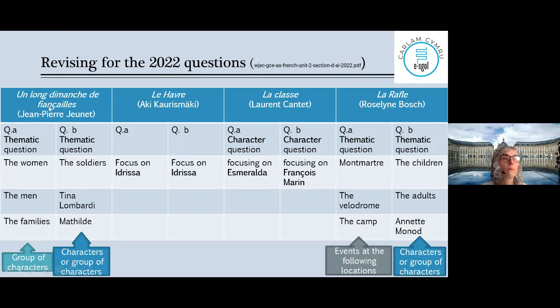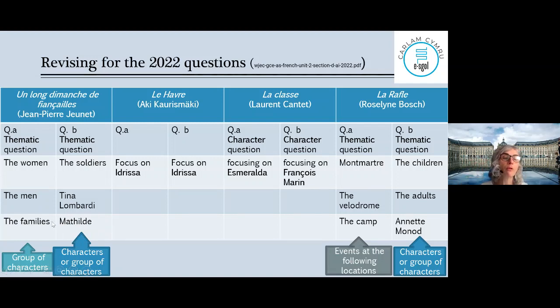So, Un long dimanche de fiançailles, Le Havre, La Classe, La Rafle. Question A, they said, in fact, Un long dimanche de fiançailles will be a thematic question. A thematic question on the women, the men, the families, or the soldiers, or a thematic question linked with Tina Lombardi or Mathilde, okay? So they could be important, but they will be in the theme.